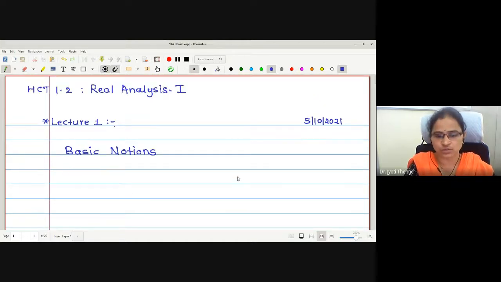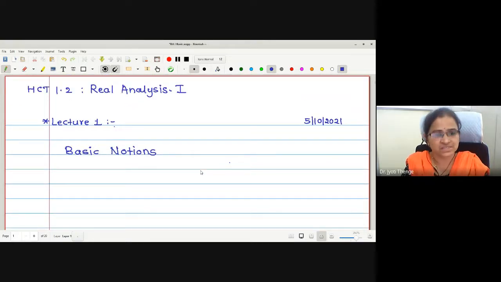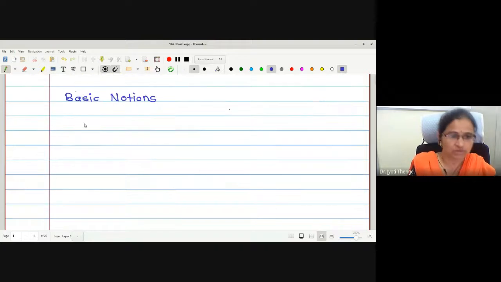In this Real Analysis 1 paper, yesterday I have shown you what the syllabus is also. In this paper, we have in all 4 units. First unit, Riemann integration. Second unit, Riemann-Stieltjes integration, multivariable differential calculus, and functions of many variables. These are the 4 units we are going to study under this paper of Real Analysis 1. Now, in today's lecture, we will just discuss some basic notions which are essential for us to understand this paper. I will start with very basic definitions. Let me start with the first definition.